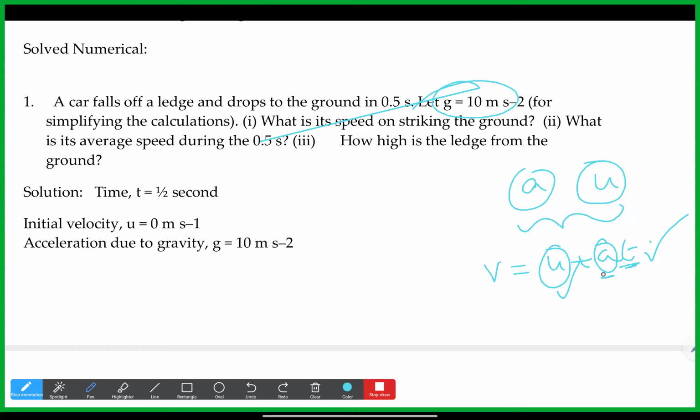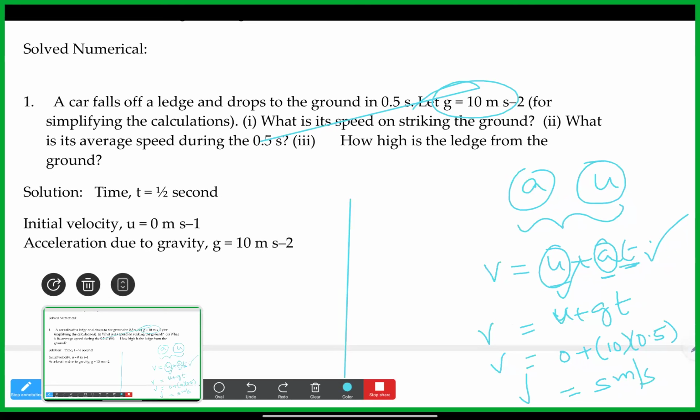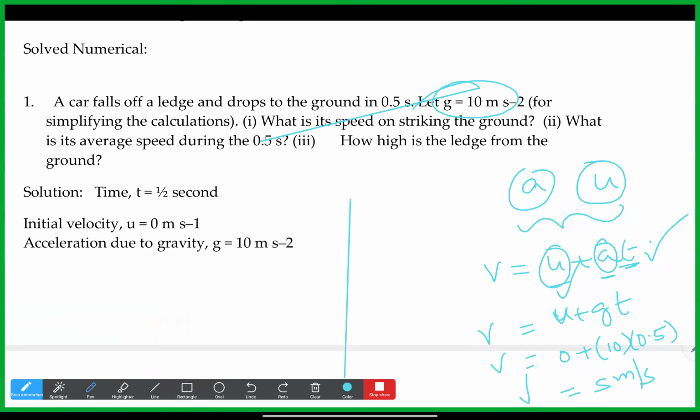So would we simply need to take g instead of a, right? Because it's a freely falling object. Yes, Pranavi, a gets replaced with g, and u is 0. That is correct. In this equation, v is equal to gt, which is 10 into 0.5, so 5. What I'm trying to tell is that v is equal to u plus at should be used when we have initial velocity, time, and acceleration values to find the final velocity. Yes, sir. Okay.